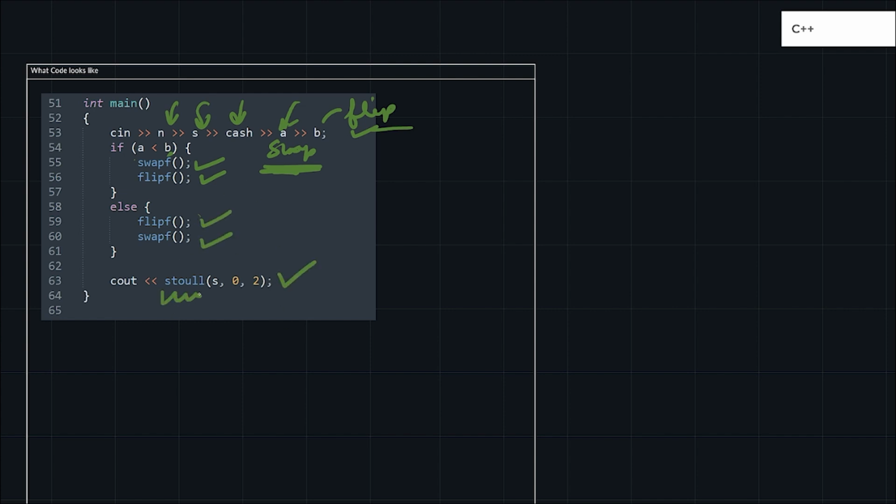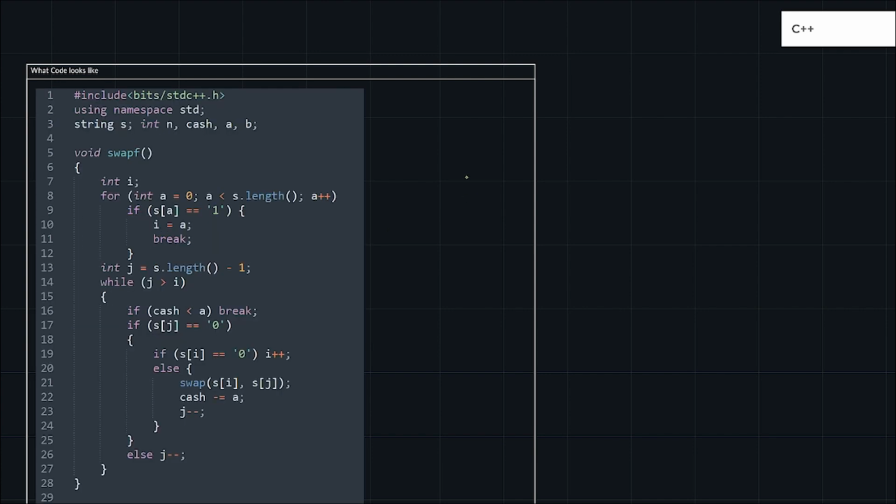This is nothing but an inbuilt function for string to unsigned long, stoul. You can use it to change the string into decimal, and this 2 means binary, the base of my number. So let's go further.